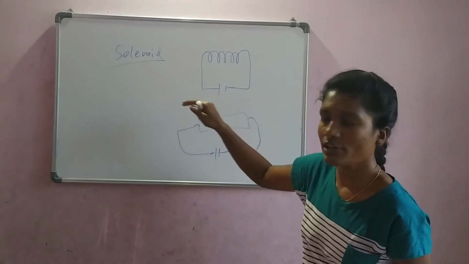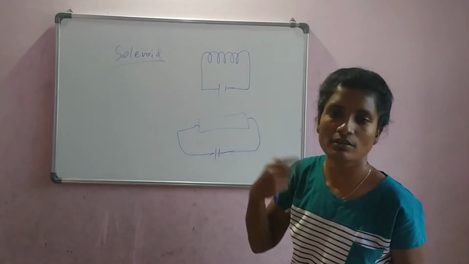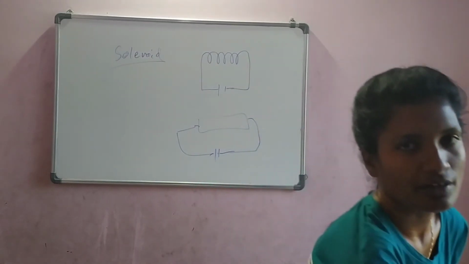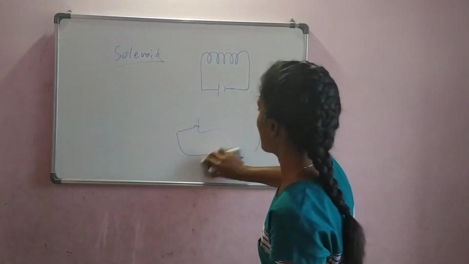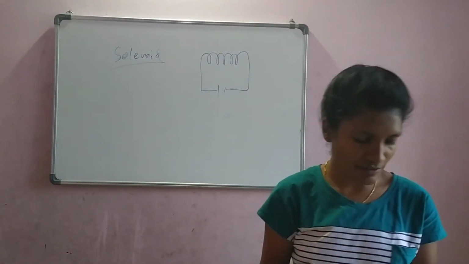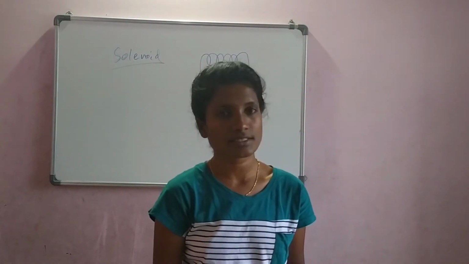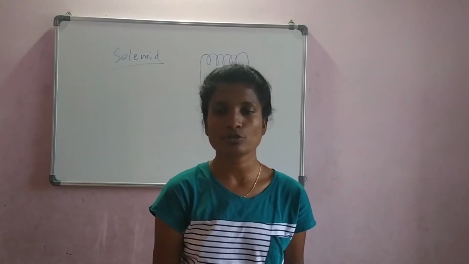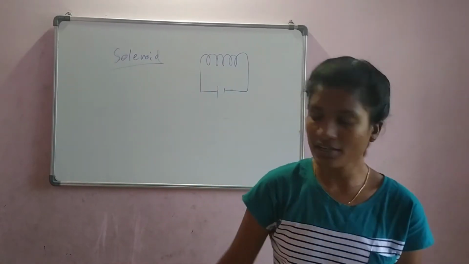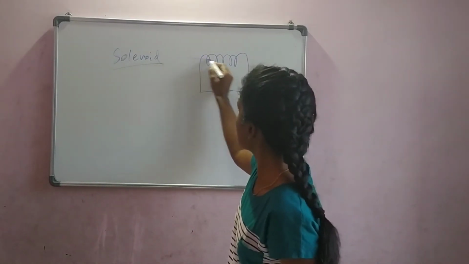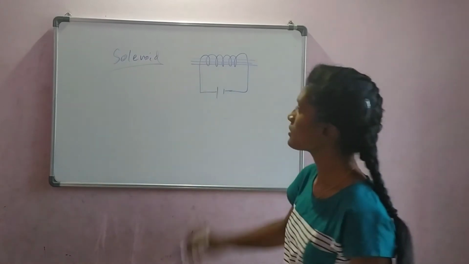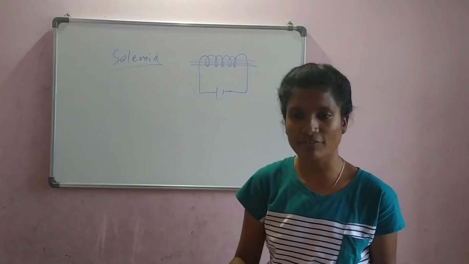Here we don't have a uniform cross section, but we have multiple curves in between. So this is a solenoid. In this, what are the observations that we are going to make? The magnetic field produced in the solenoid is similar to the magnetic field produced by a bar magnet. And here we see parallel lines coming out. The parallel lines are the magnetic field.